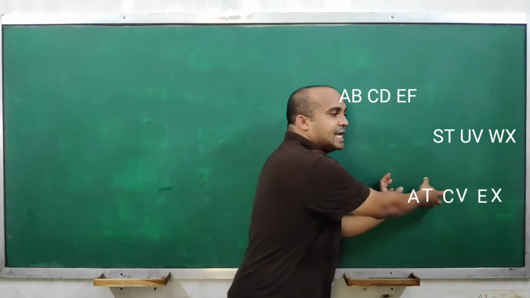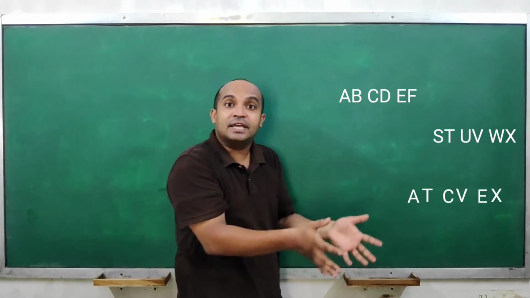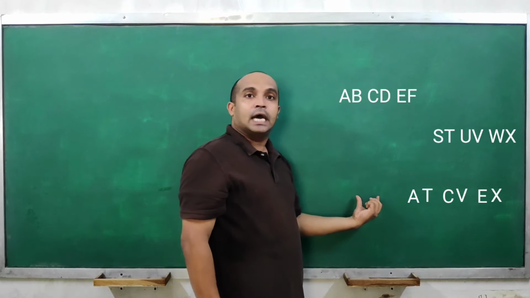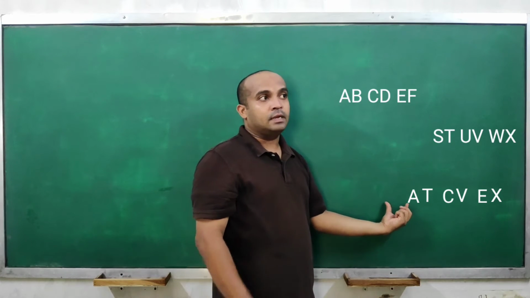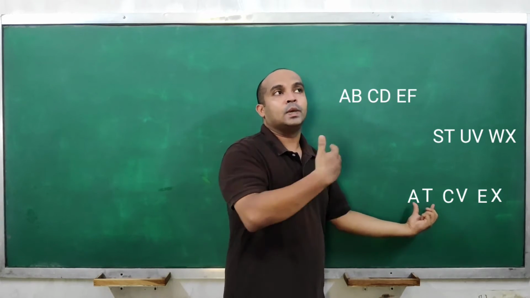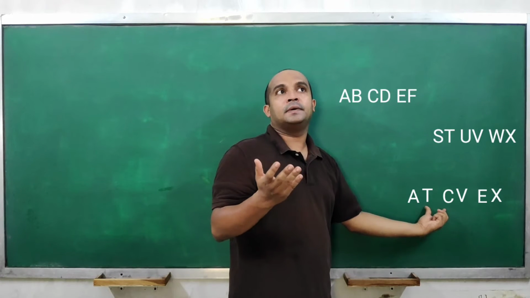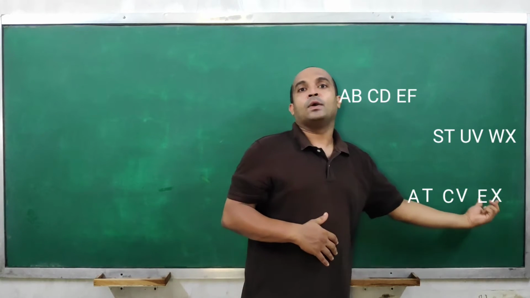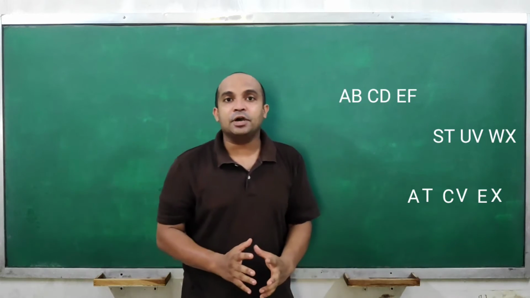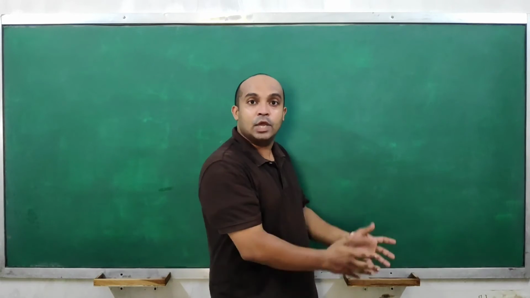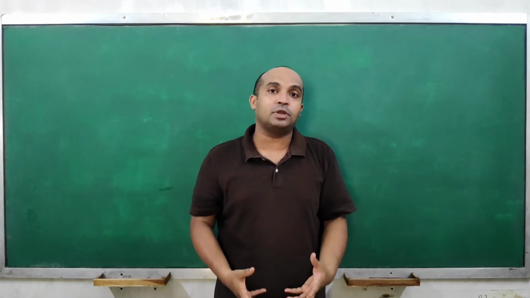Now these two DNA contents get mixed with each other, and what they form now is A, T, then C, V, and E, Y. Understood? So that kind of DNA content is had by the new individual, which is formed through sexual reproduction.